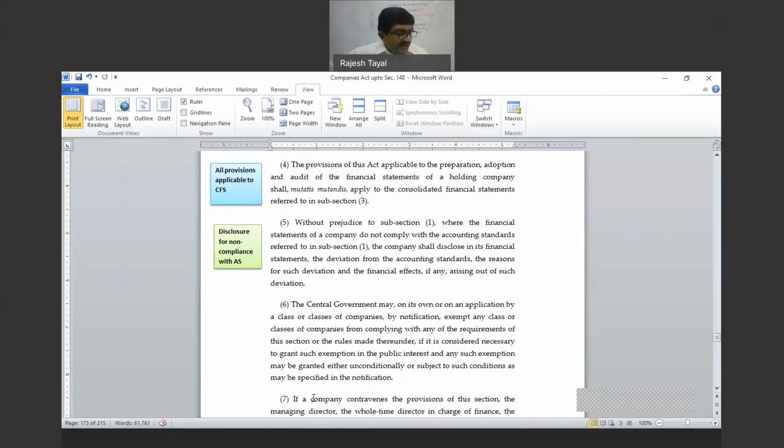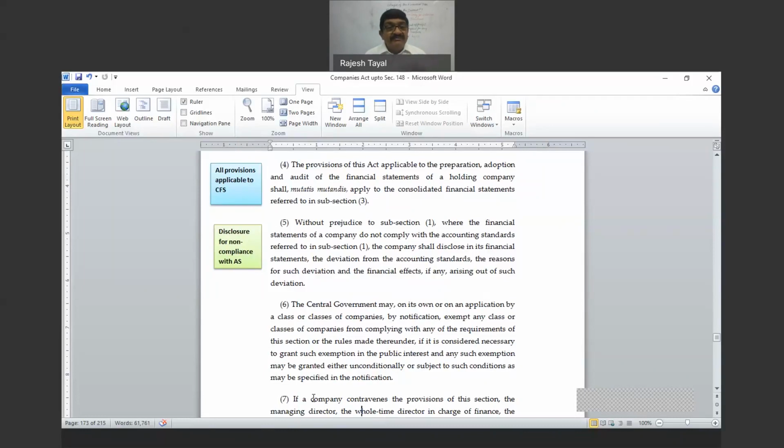So this is again an exception to subsection 1, because subsection 1 is saying that the account shall be prepared in the format given in the schedule 3. And if it is compulsory, and there may be certain information which are not desired to be opened to public, then subsection 6 becomes relevant. This says, read it again with me.